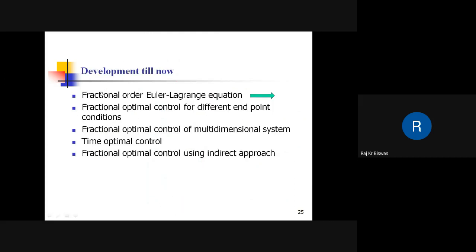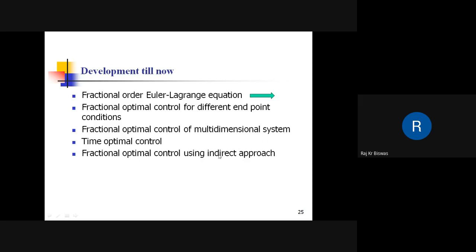So the developments include the fractional Euler-Lagrange equation and fractional optimal control for different endpoint conditions, as mentioned before, depending on the nature of states and time. This can be a free endpoint problem, fixed endpoint problems, etc. Then fractional optimal control of multi-dimensional systems, where the state dynamics is represented in terms of state space. Then time optimal control, and fractional optimal control using an indirect approach.